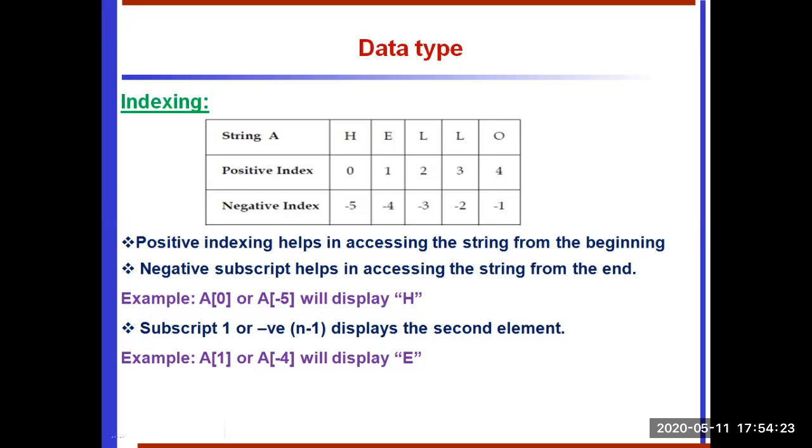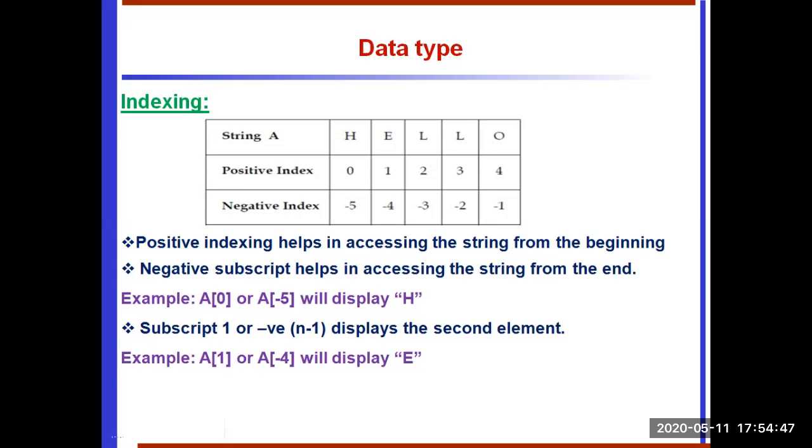See the example. I already said there are two types of indexing: positive indexing starts from 0, 1, 2, 3, 4 like that. Negative indexing starts from the last value to the first value: -1, -2, -3, -4, -5. See the example of how we are going to access the value or string based on indexing.